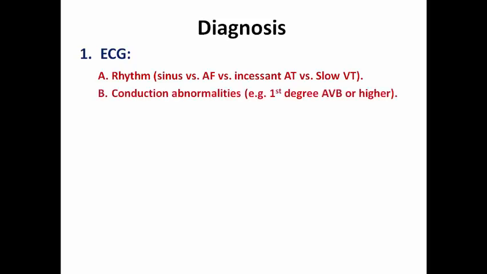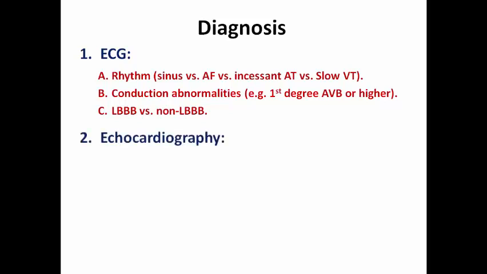So how can we diagnose dilated cardiomyopathy? First of all, you should start with ECG to show you the rhythm, whether it is sinus, atrial fibrillation, incessant atrial tachycardia, or slow VT that may be a result or a cause of tachycardia-induced cardiomyopathy rather than dilated cardiomyopathy, showing conduction abnormalities like first-degree AV block or sometimes higher grade AV blocks, showing whether the patient has left bundle branch block or non-left bundle like right bundle or intraventricular conduction delay.